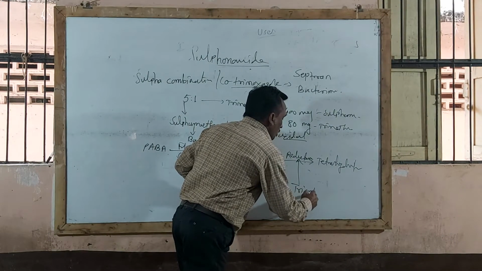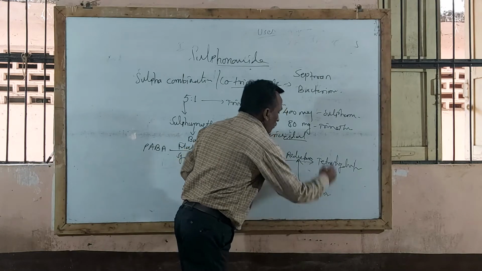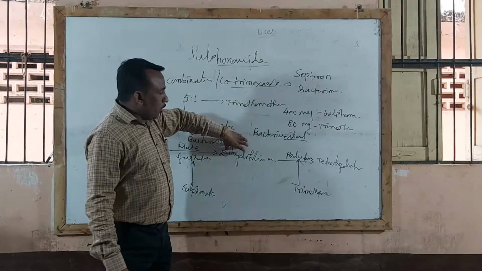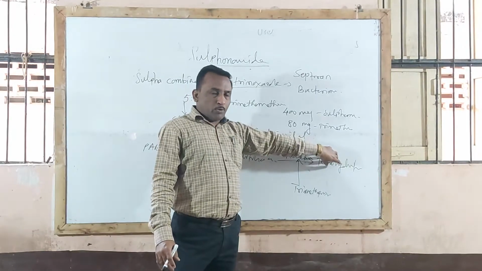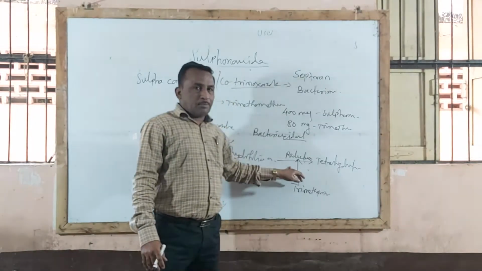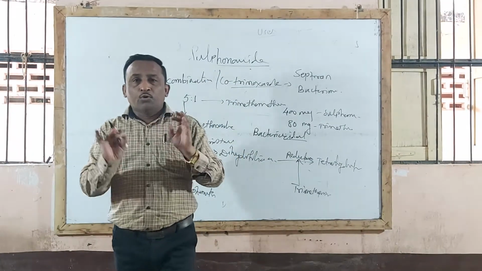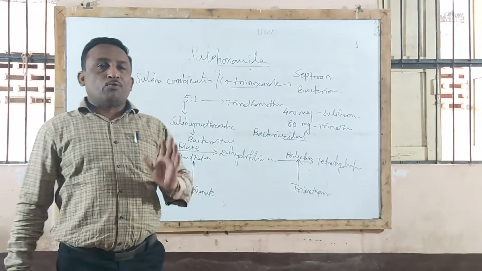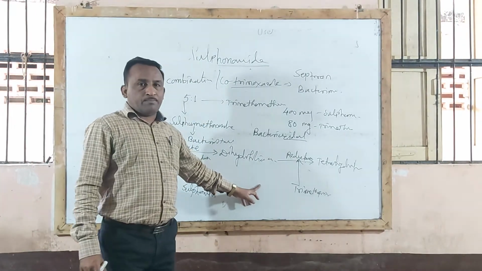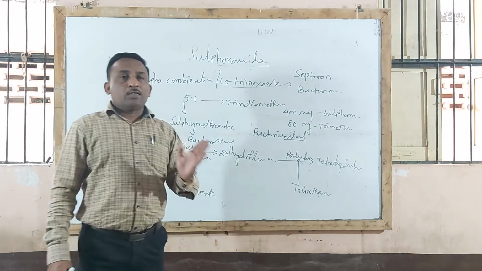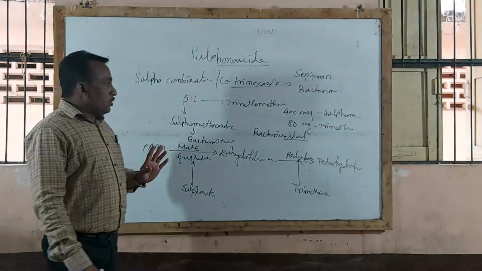So trimethoprim blocks the reductase enzyme action, and thereby the total food material is not available for growth or multiplication of microorganisms. That leads to bactericidal effect. So this is the mechanism.